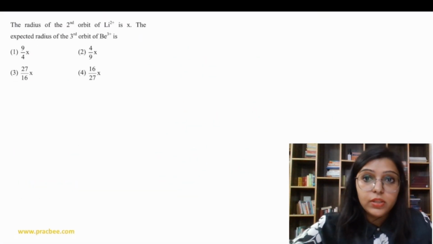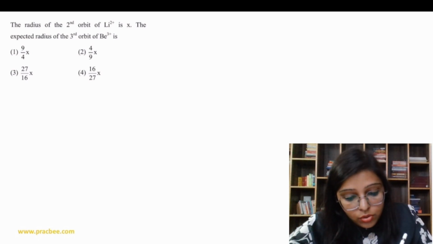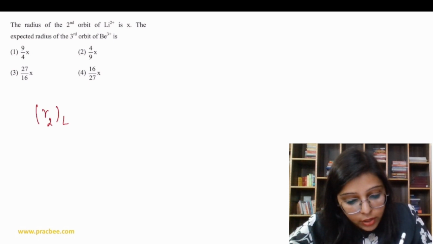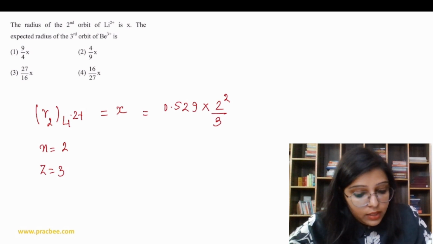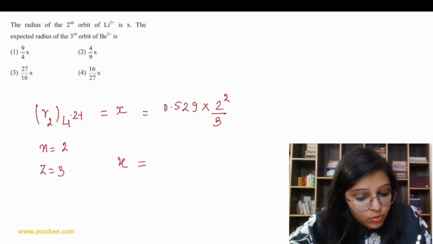Now let's do the next question. The radius of the second orbit of Li2+ is x. So the radius of the second orbit of Li2+ is x. n value is 2 and Z value is 3, which is 0.529 into 2 square upon 3. Right? So we can say x is equal to 0.529 into 4 upon 3.